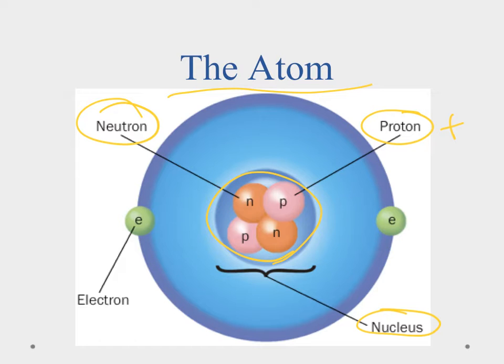Now, orbiting around the nucleus in electron clouds are where we find our electrons. Those are these guys here, and they follow around in these areas. And it's not a perfect circle. This is just a simple model, but the electrons have a negative charge. So the protons are positive and the electrons are negative. Also, the protons and neutrons are about the same size, while the electrons are teeny tiny in comparison to them. And that'll be important in the next slide.